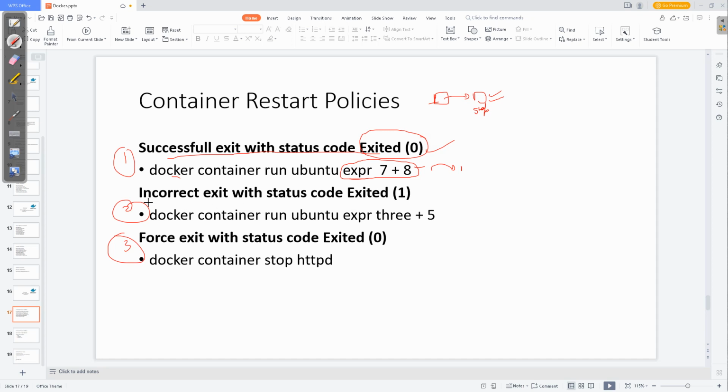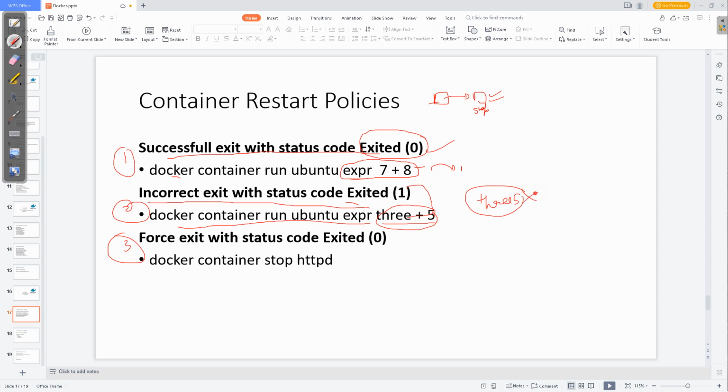Next, an incorrect exit. Due to some issues in the code, the exit is not appropriate. Exit 1 shows that it did not exit successfully, meaning it did not do its job. When you execute an expression like 3 plus 5, most of you are saying there should be a concatenation.